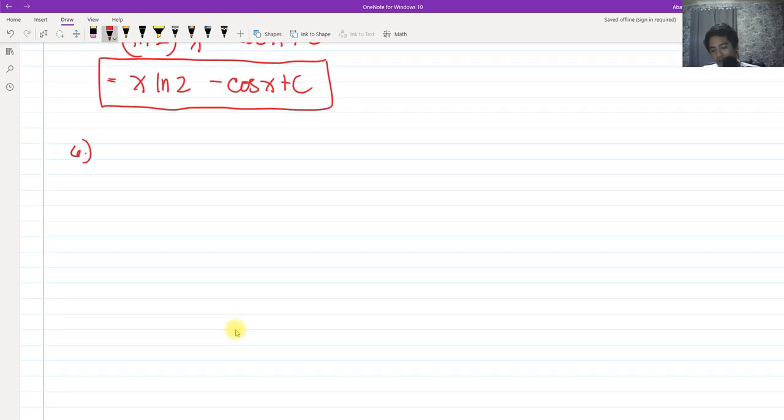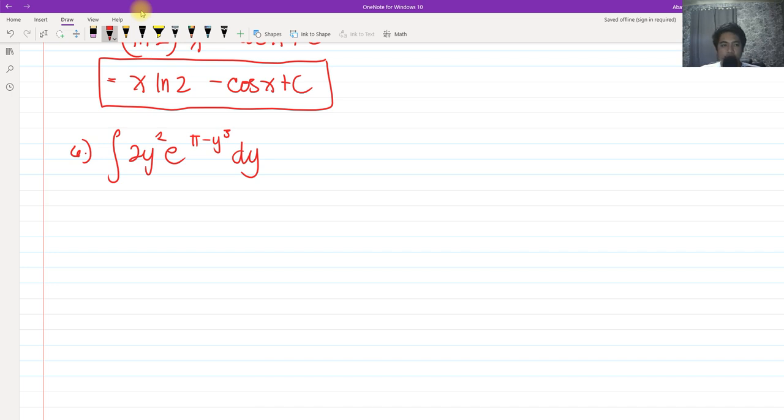For number 6, we have the integral of 2y squared e raised to pi minus y cubed dy. In other words, you would think that this is integration by parts.